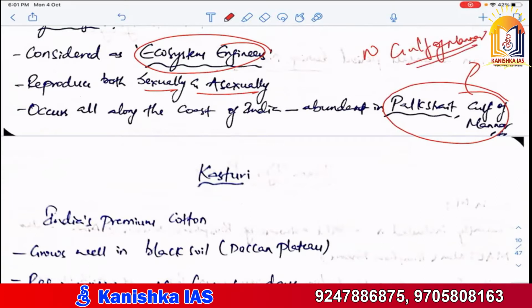10-degree channel and 9-degree channel are also important. 10-degree channel they already asked. 9-degree channel they will ask. So where is this 10-degree channel? Between which islands it goes?